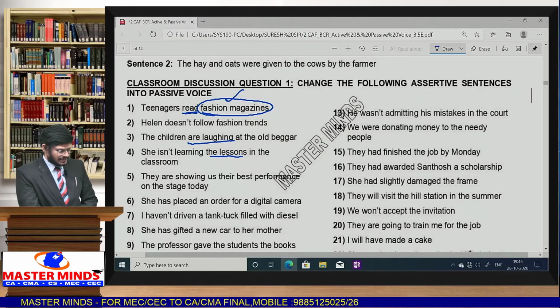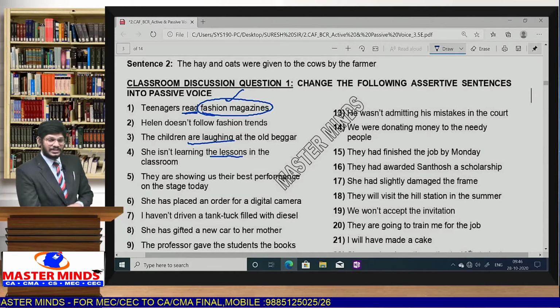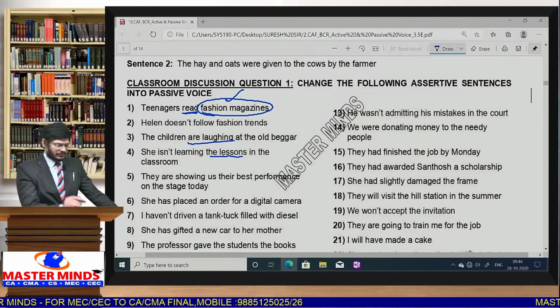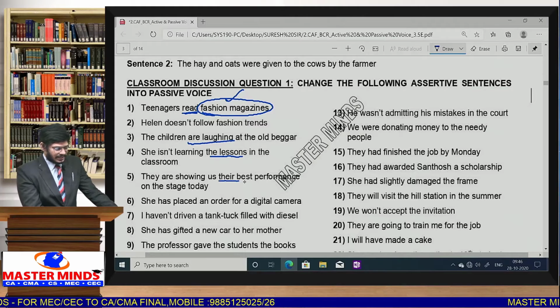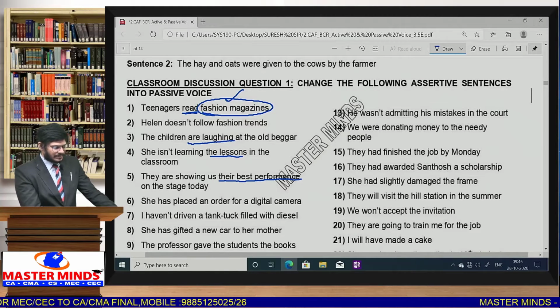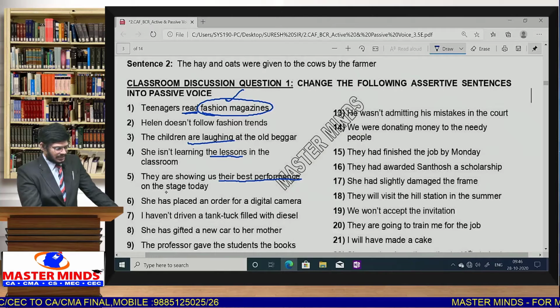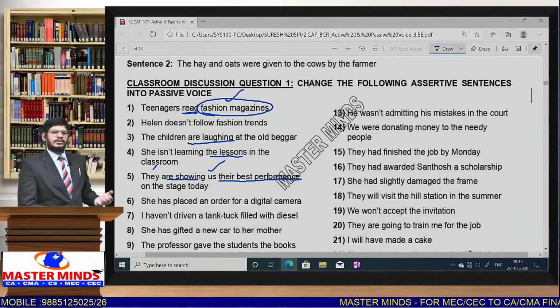They are showing us their best performance on the stage. What are they showing? Their best performance. What is the object here? Their best performance is being shown to us by them on the stage. You can write this answer in two ways.